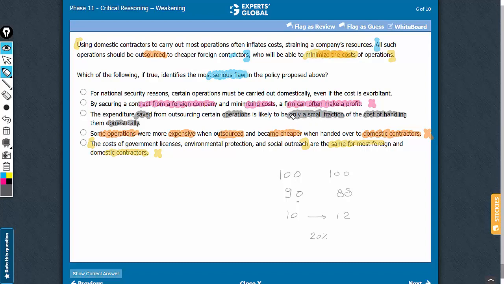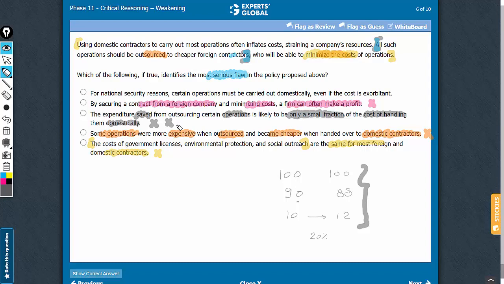So understanding the language is very important here. It is only a small fraction of the cost of handling the operations. It does not say that the profits will increase insignificantly or something like that. So answer choice C should be eliminated. And even if you were not able to understand this math very well, an easier point here is that however small, answer choice C still talks about saving, and therefore this conclusion here that all such operations should be outsourced still stands. So answer choice C fails to weaken the argument.